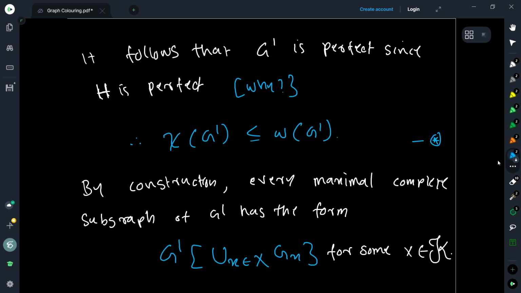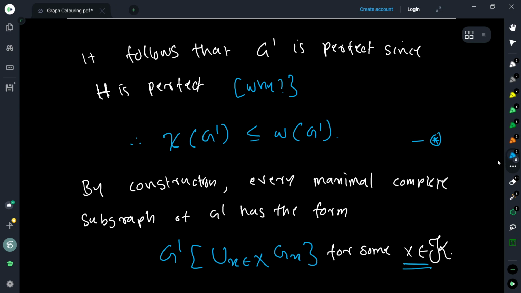So that's what we have written here. It is basically an induced subgraph over the union, for all x in X, of G_x. So what is X?